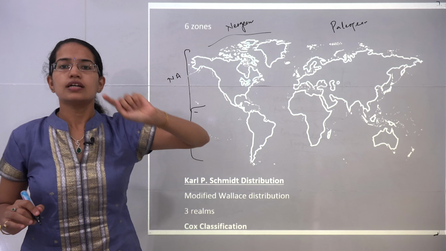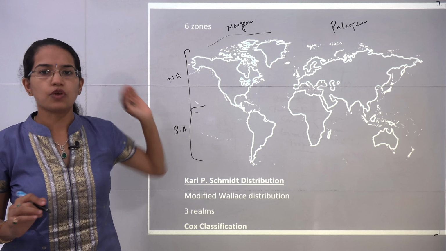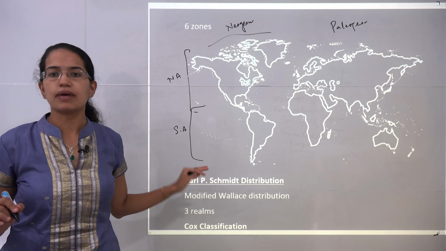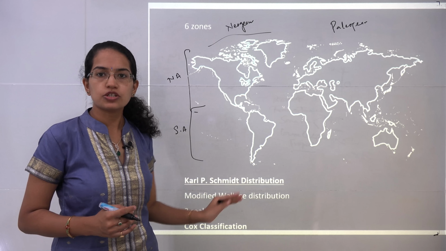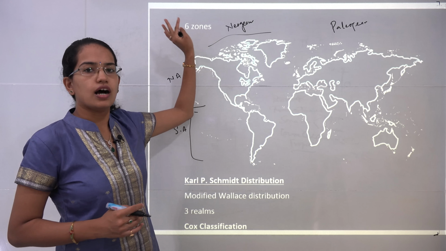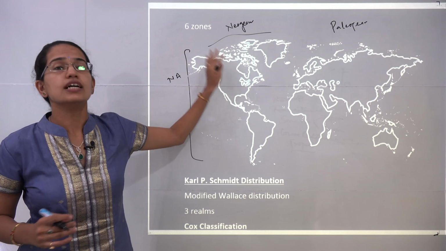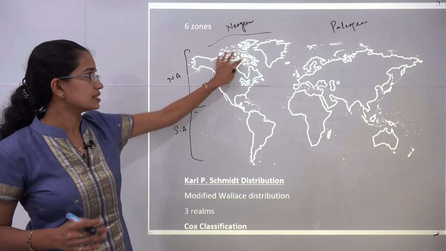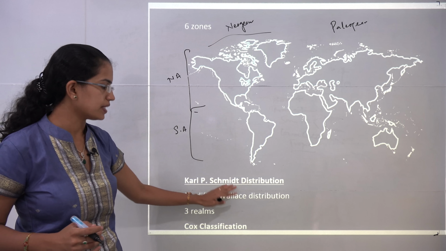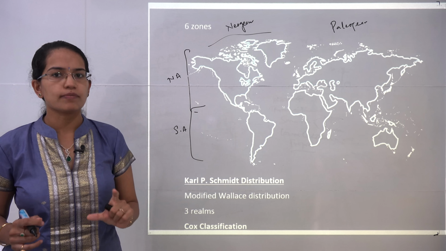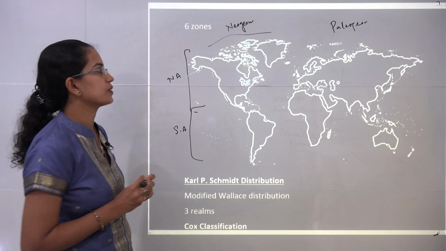Now remember, the Neogea given by Sclater was much different from the Neogea given by the next person that we would be discussing, that is Smith. The Neogean region under the first one we are talking about, Sclater, consisted of the whole of the American continent. However, under Smith, it was only the South America region which was known as Neogea. So that's very important to understand.